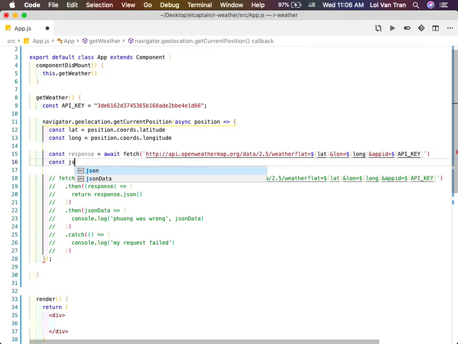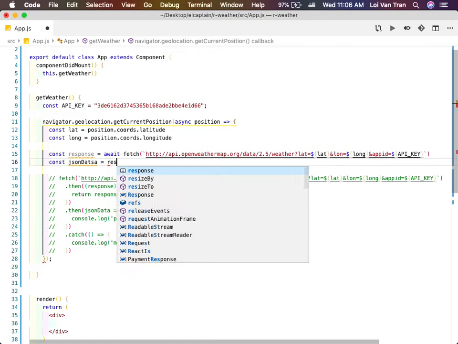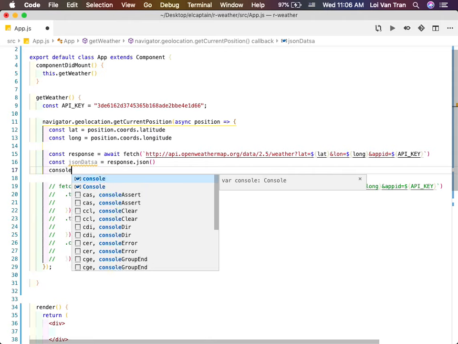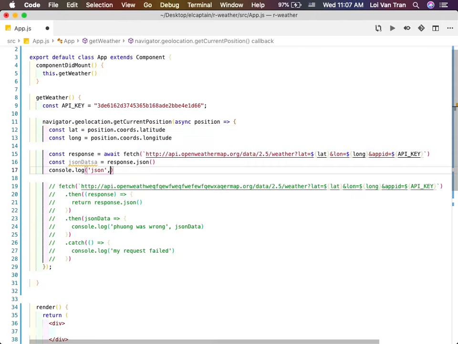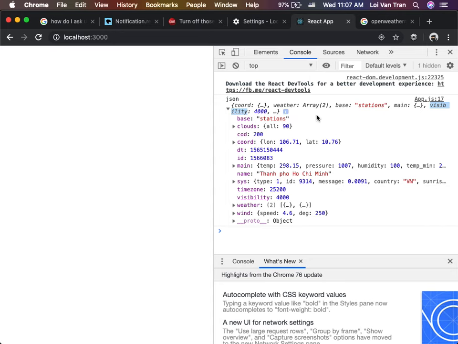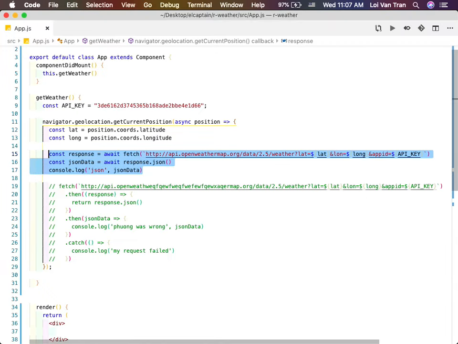Const JSON data is equal to response.json. So we do console.log JSON. I spelled this wrong. Save it, refresh. Oop, what do we need? We need to await, thank you. We save it. We see we have the exact same result. I prefer this way. This is faster and it's easier to read in my opinion, okay?